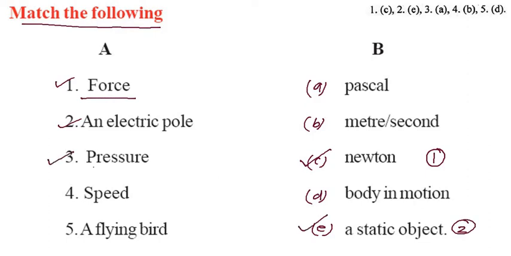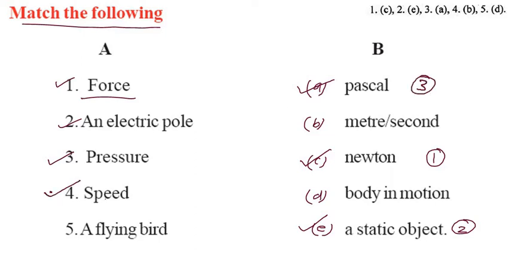Now 3, pressure. The unit of pressure is Pascal. So you can write here Pascal, option A. So you can write here A. No, so you can write here 1 or 3, number only. So that one is the pressure. That is the 3 number.